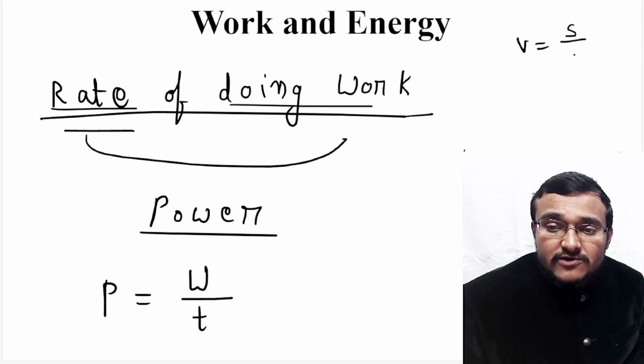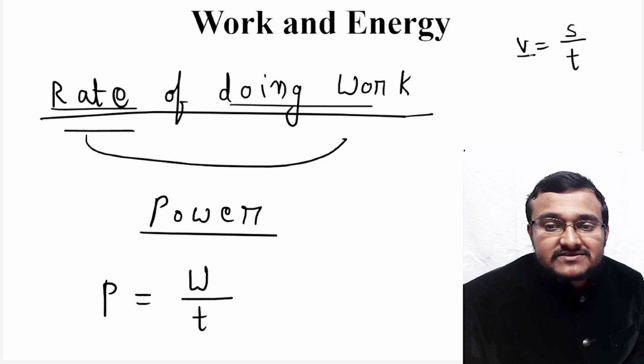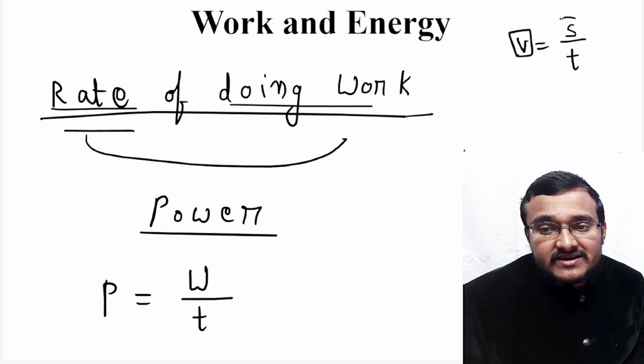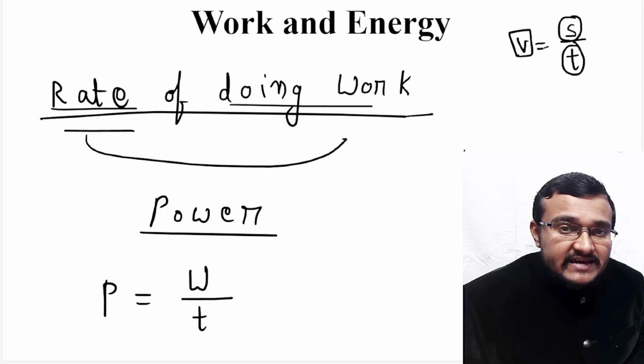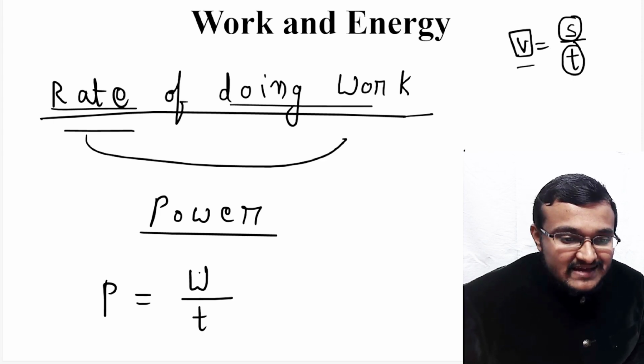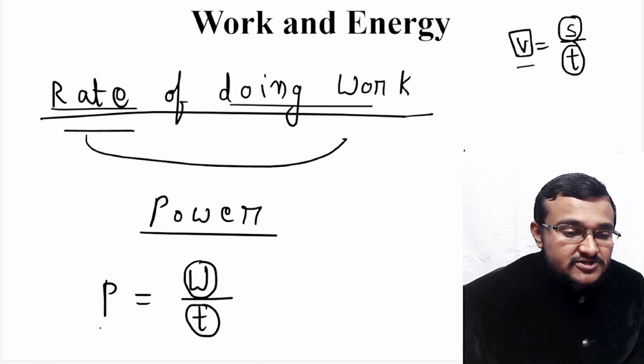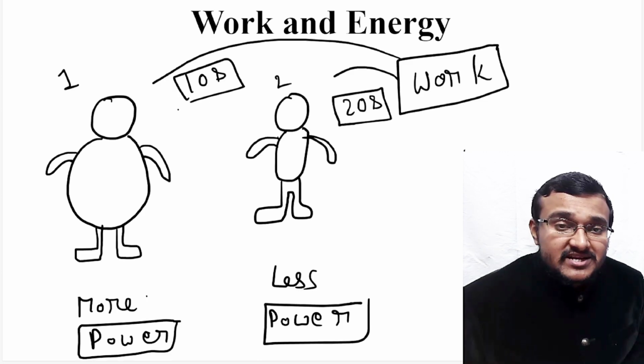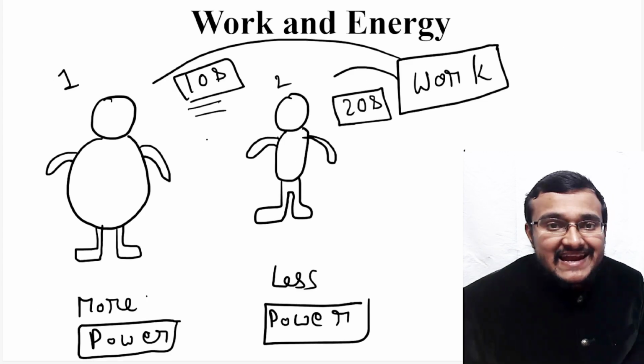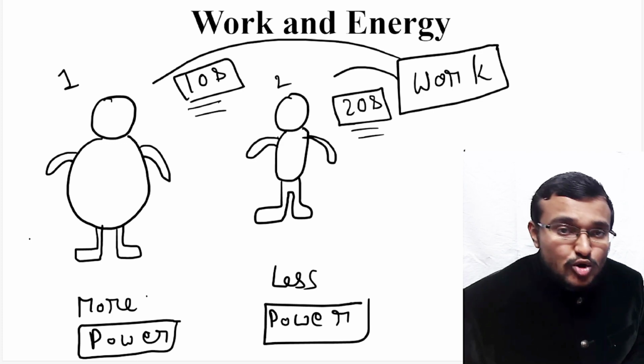We were telling that the rate of change of displacement is the velocity. That means how much displacement happens in a certain amount of time gives you velocity. Similarly, how much work is done in a given time gives you power. So in this example, person 1 is taking less time and person 2 is taking more time.